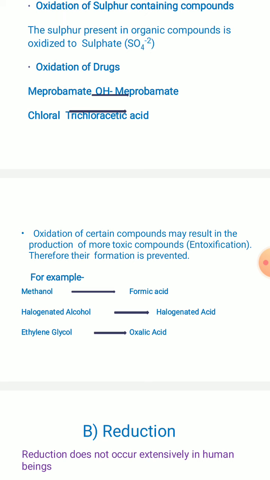So these are the compounds which are resulting in the production of more toxic compounds, that is intoxication is going to happen. Then their formation can be prevented by undergoing this kind of oxidation, that is methanol to formic acid, halogenated alcohols to halogenated acids, and even ethylene glycol to oxalic acids. So these are all the oxidation reactions, which come under phase 1.